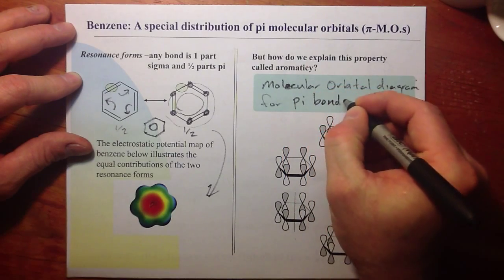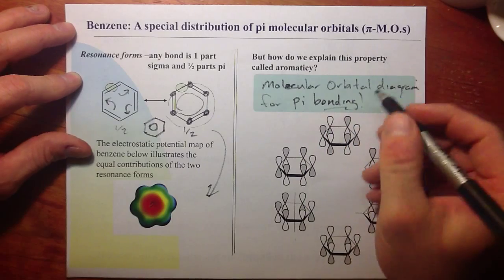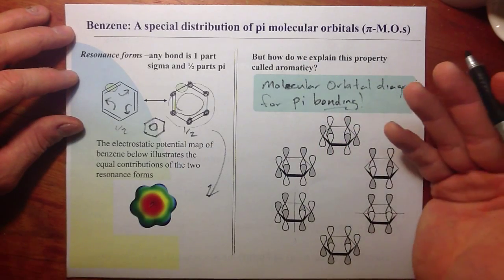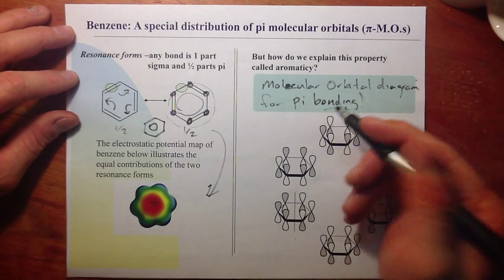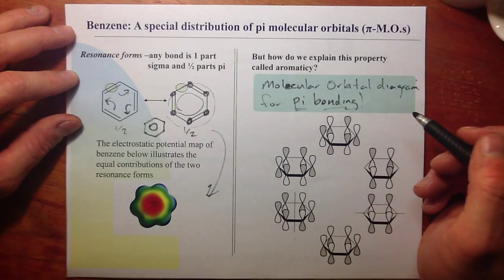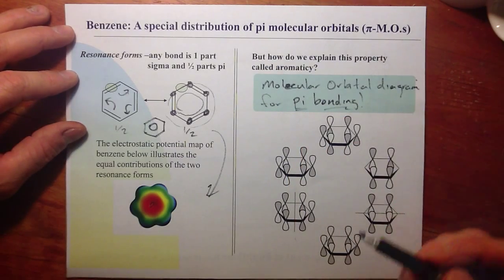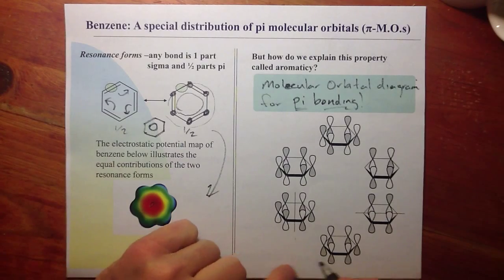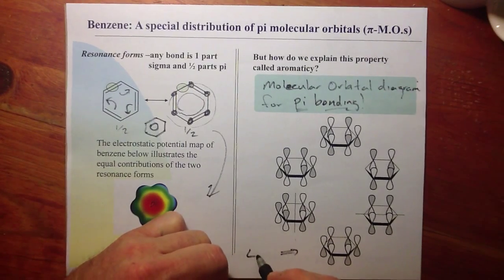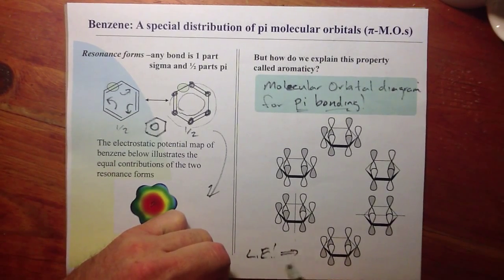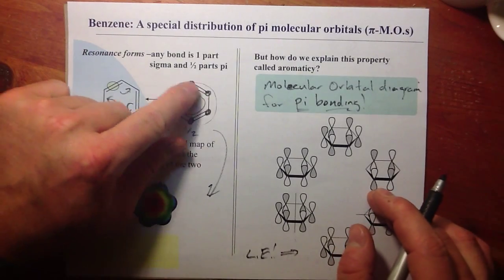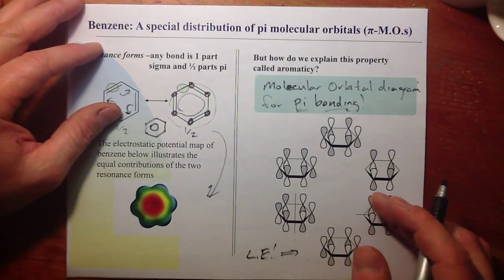So we're only going to consider the molecular orbital diagram made by considering the atomic p orbitals that overlap to make the pi bonding. So we have 6. I'm going to start with the lowest energy way in which those 6 atomic p orbitals that we talked about over here can overlap.